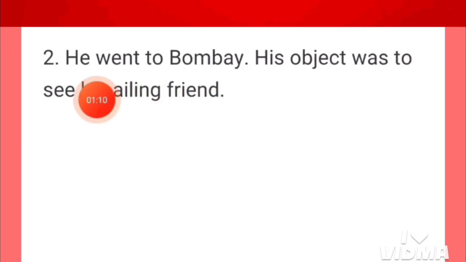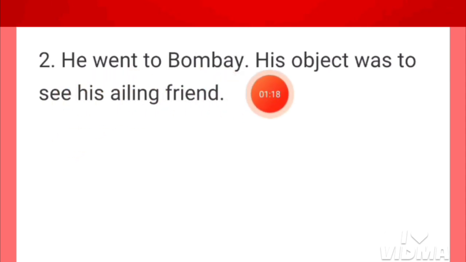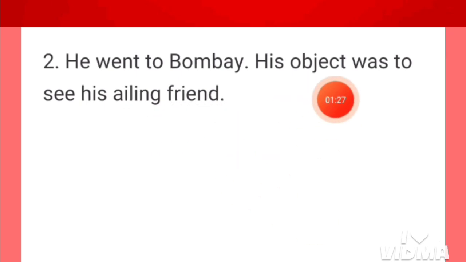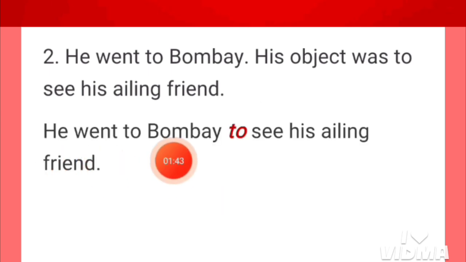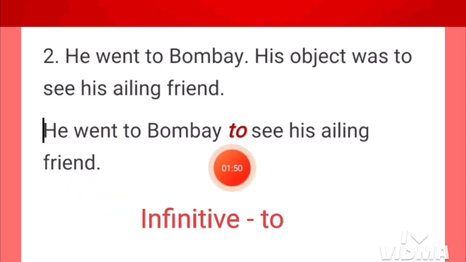Here are two sentences also. He went to Bombay. His object was to see his ailing friend. So, the second sentence shows the reason why he went to Bombay. This is the joining of the above two sentences: he went to Bombay to see his ailing friend. To, this is the infinitive here.